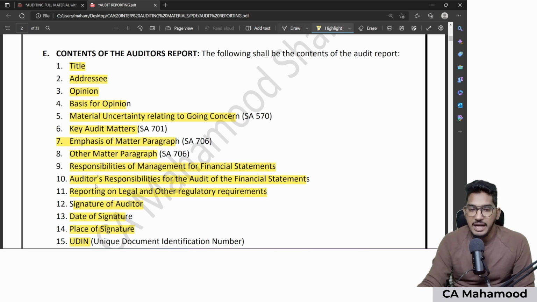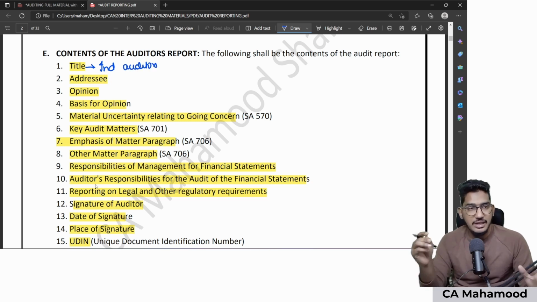So what will come in the title? Generally the title of the auditor's report should be Independent Auditor's Report. What should be the title of auditor's report? The title of audit report should always be what? Independent Auditor's Report.